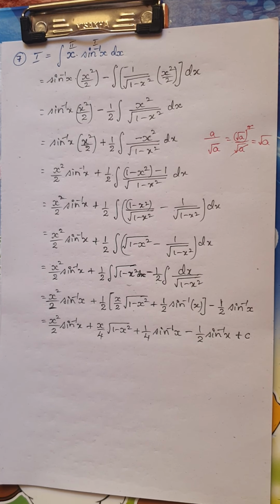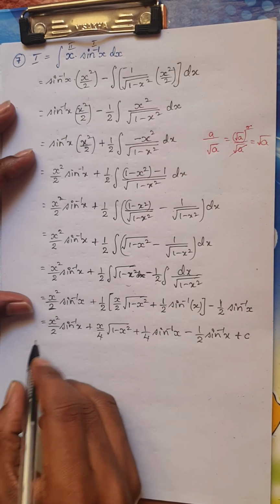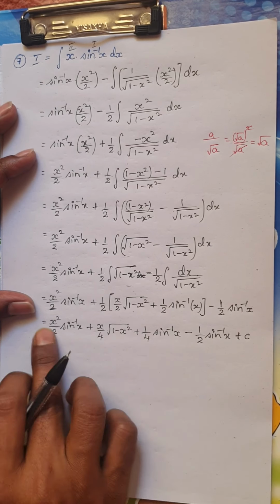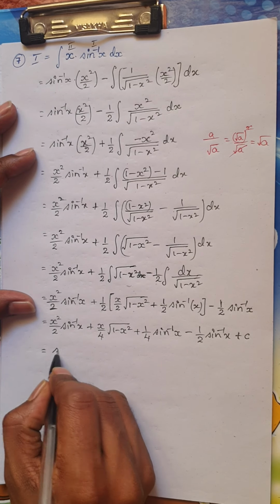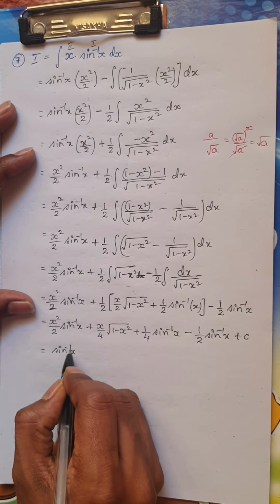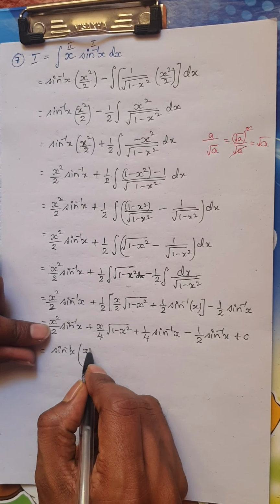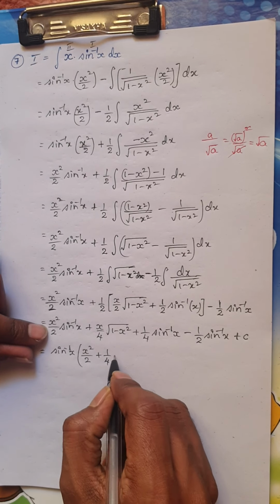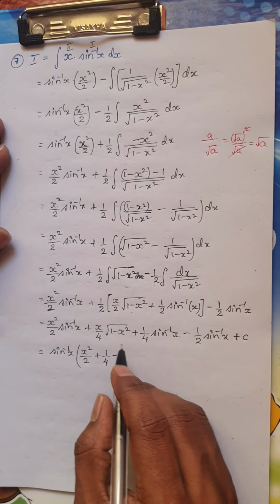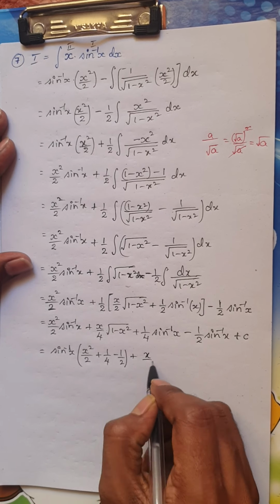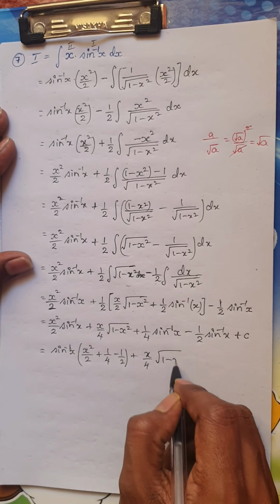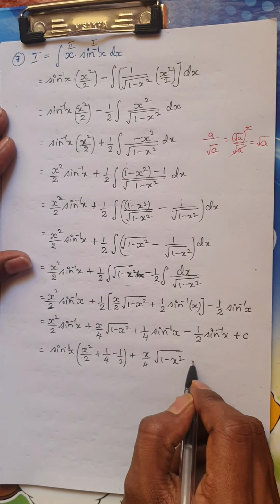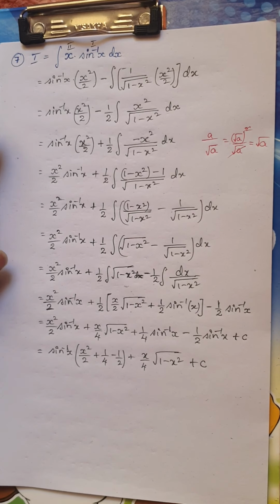Is it clear? You can further simplify this as, in these three terms I have sine inverse x common, so if you take out sine inverse x common, you are left over with x square by 2 plus 1 by 4 minus half, okay, plus x by 4 into root of 1 minus x square plus c, which is the constant of integration.